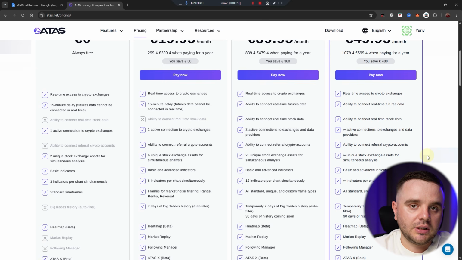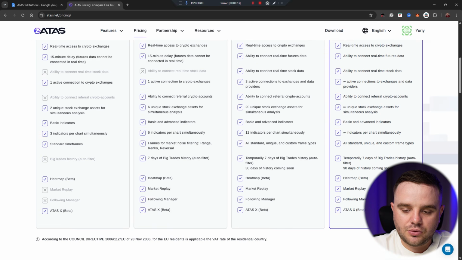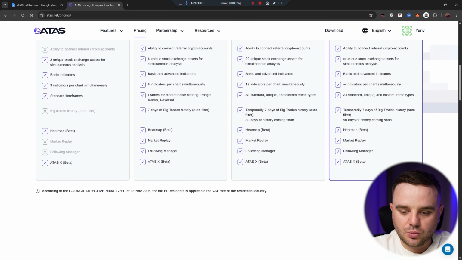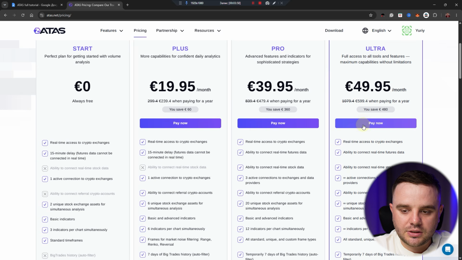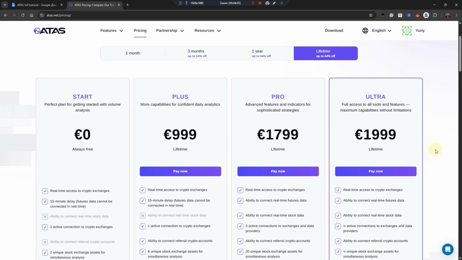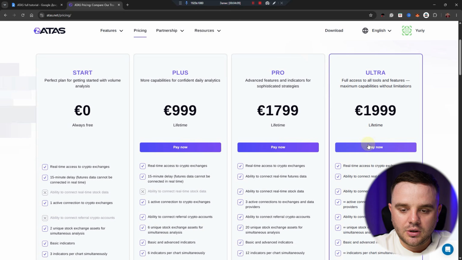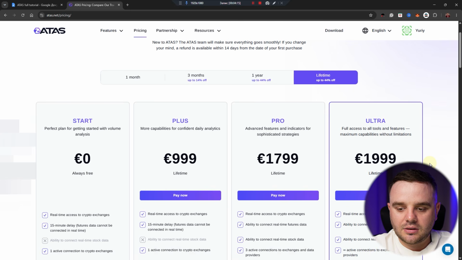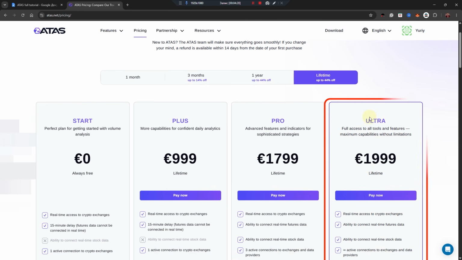If you are a beginner at this moment, you have a 2-week free trial. That's the reason why it would be better for you to choose to test it. I recommend you test it with Ultra. Additionally, quite a lot of people buy a lifetime. Regarding lifetime, I recommend you check if you really need it, because if you want to make trading your profession, after, I would say, 4 years that I use ATAS, it would be better for me, of course, to buy Ultra, because it would be the most cost effective.